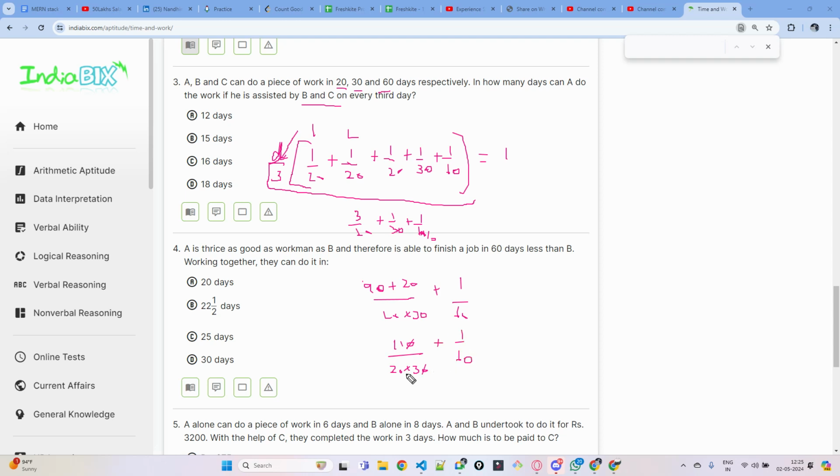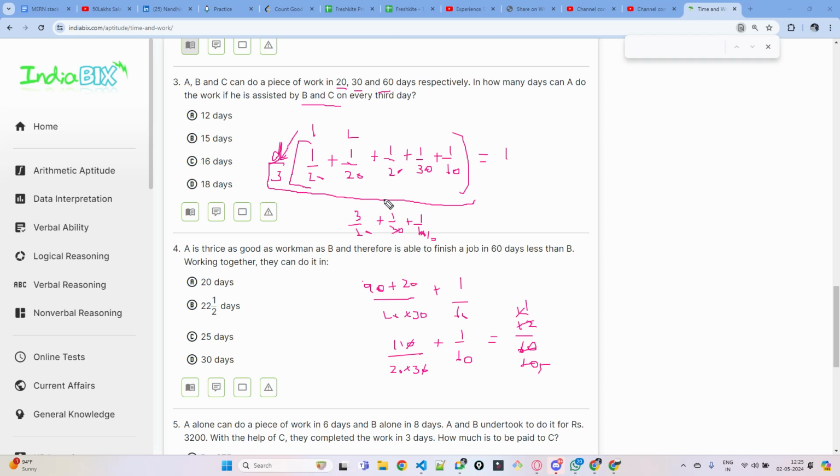But this is also 60, right? 30 into 20 is 600, so this is also 60, this is also 60. So you can add the numerators. So this will be 12 by 60. 12 by 60 you can cancel, right? In the 6 table itself, 2 times, 10 times. Then 1 by 5.